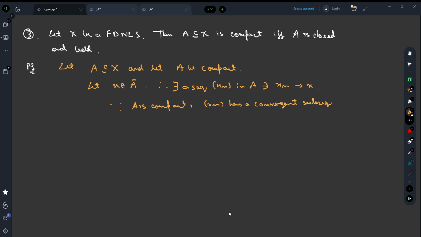But we know about the uniqueness of the limit of a sequence in Hausdorff spaces. Every sequence converges to a unique limit, and this property holds in Hausdorff spaces. We know a non-linear space is a topological vector space, so it is a Hausdorff space. So Xn has a convergent subsequence, and that subsequence must converge to a limit which should be unique. But since Xn already converges to X, the subsequence must also converge to X only, because the limit of the sequence must be unique. So we have a convergent subsequence in A, converging to X.